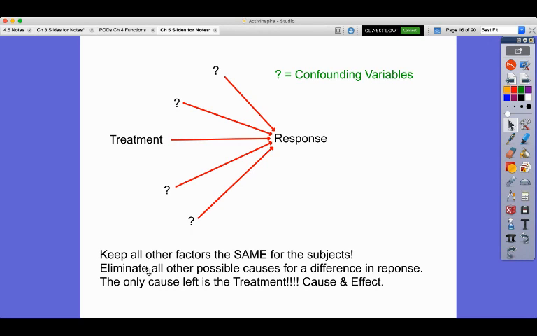Okay, that reminds me of a Sherlock Holmes quote where he says, "If I've eliminated all possible solutions, whatever's left, however improbable, must be the truth." Okay, and that's what we're doing by controlling in our well-designed experiments.